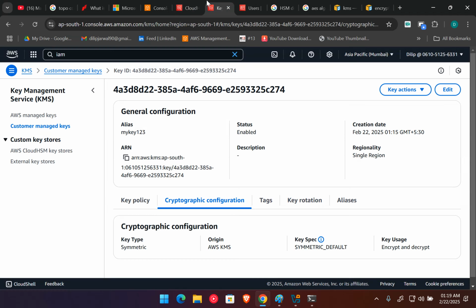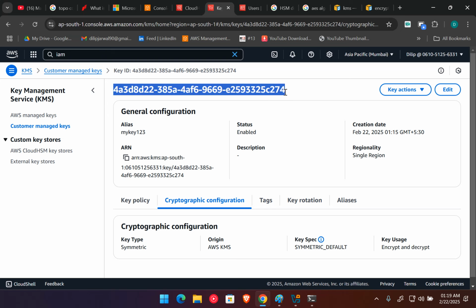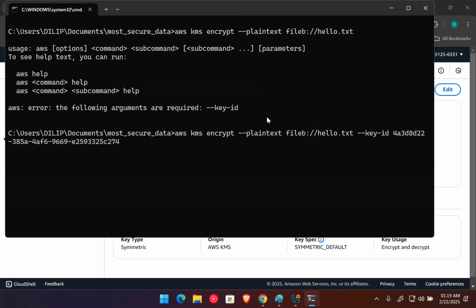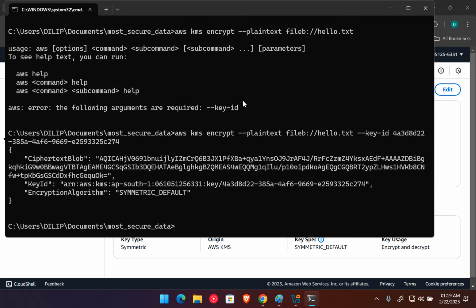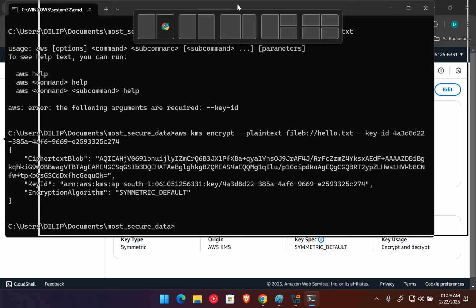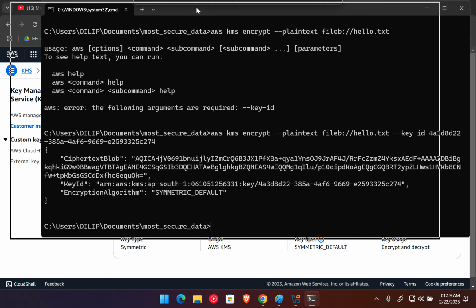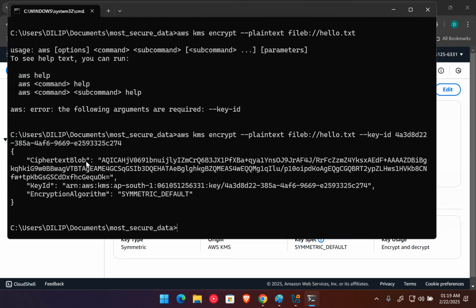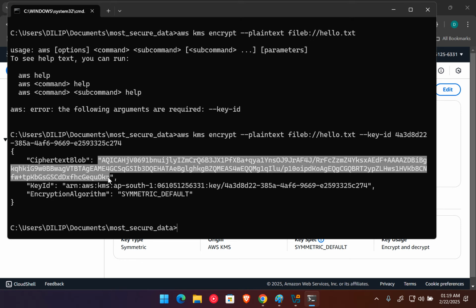Let me go to the KMS service, and here you can see this is the ID of my key. If I copy it here, paste it and press enter, you can see my data is encrypted. They give me the output with a ciphertext blob and all the things. This is my encrypted data.